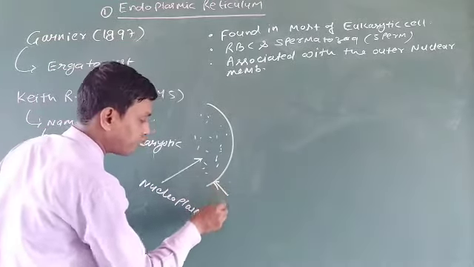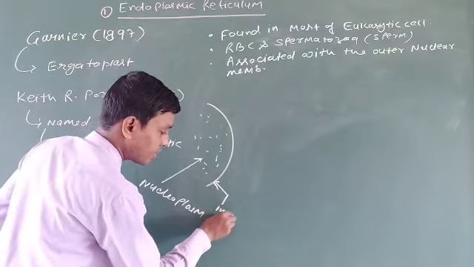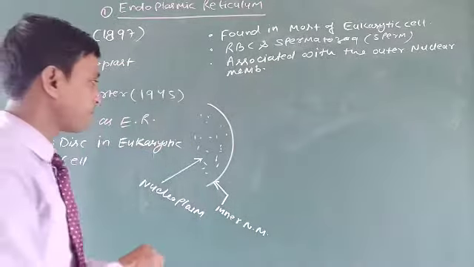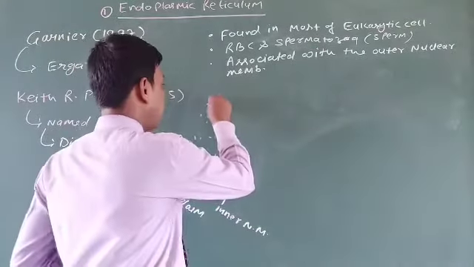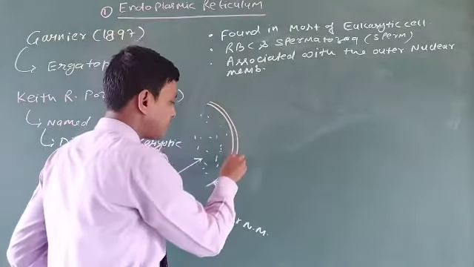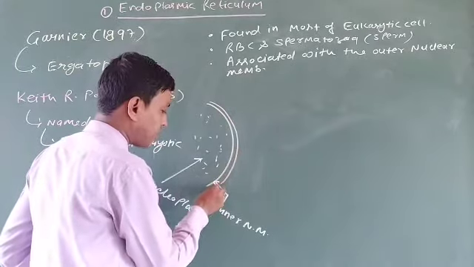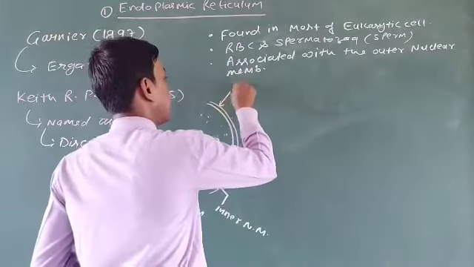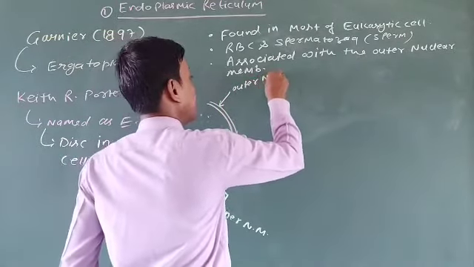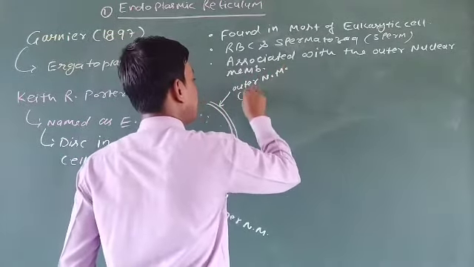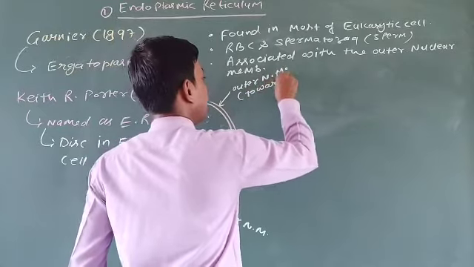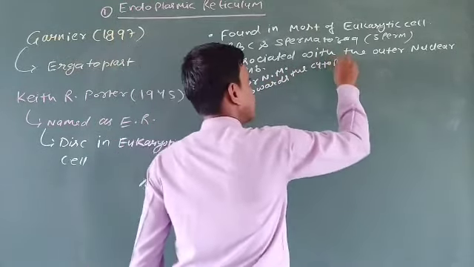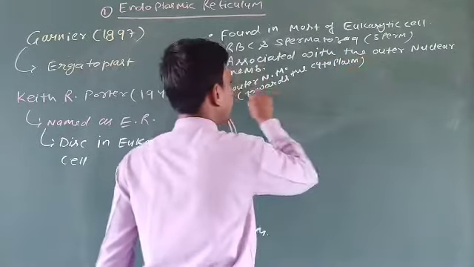Just above it, this one is the outer nuclear membrane, towards the cytoplasm.